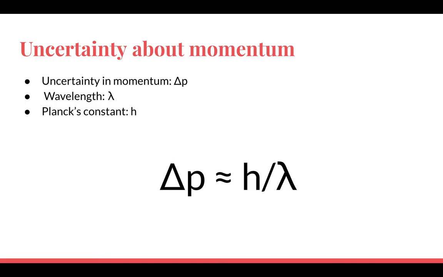The second uncertainty that comes into Heisenberg's uncertainty principle is that of momentum, or delta p. In order to find out where an electron is, you need to change its momentum via collision with some sort of detector. This collision will cause an electron to lose momentum to the detector. Since we can't tell how much of the electron's momentum was transferred to the detector, there is uncertainty in momentum. Uncertainty of momentum is represented by delta p, which equals h, which is Planck's constant, divided by lambda, which is the wavelength.